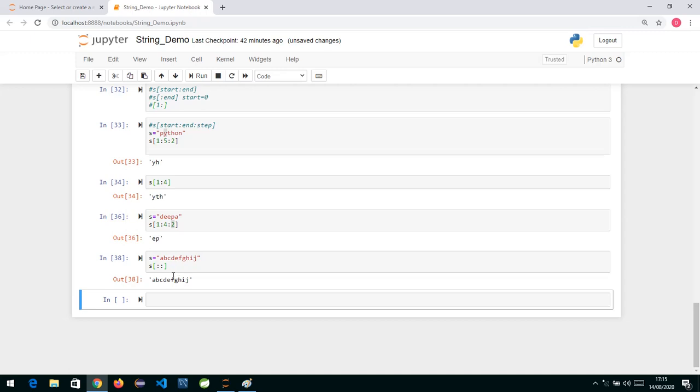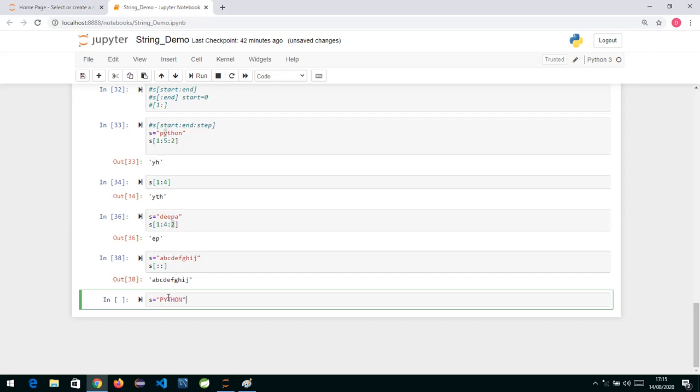Now, can we have negative index in slicing? Yes, we can. Suppose I write S is equal to, and I take a word, let's take the word Python itself.